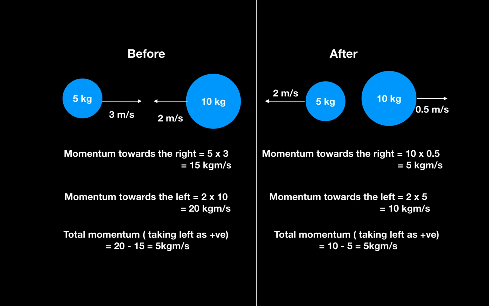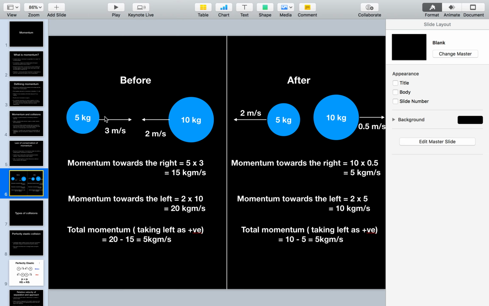So this is the example. We have two balls here, one of mass 5 kg and one of mass 10 kg. On the left, we have before a collision. These two balls are heading towards each other. So what we are doing is taking the left as positive. That means any ball moving towards the left will have a positive momentum. Any ball moving to the right will have a negative momentum. Here you can see the ball of 5 kg is moving towards the right at a velocity of 3 meters per second. The momentum for this ball is therefore 5 into 3, 15 kg meters per second.